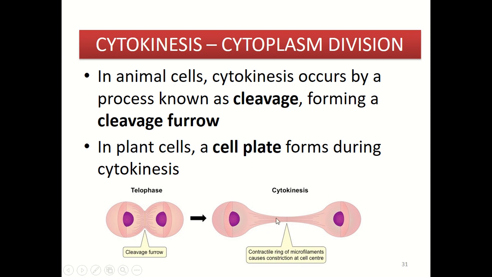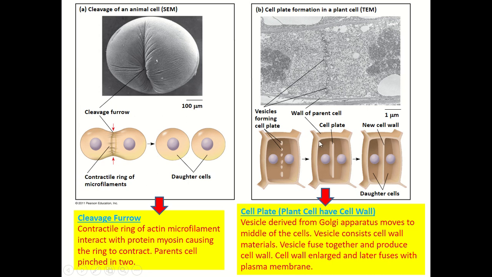Meanwhile, in plant cells, the cell plate will form during cytokinesis. As you can see here, the cell plate is formed from the Golgi apparatus. The vesicles that contain the cell wall materials will fuse together. A vesicle here is made up from the Golgi apparatus. They will fuse together and produce a cell wall. So this cell wall will be enlarged and later fused with the plasma membrane, and thus separate these two daughter cells.